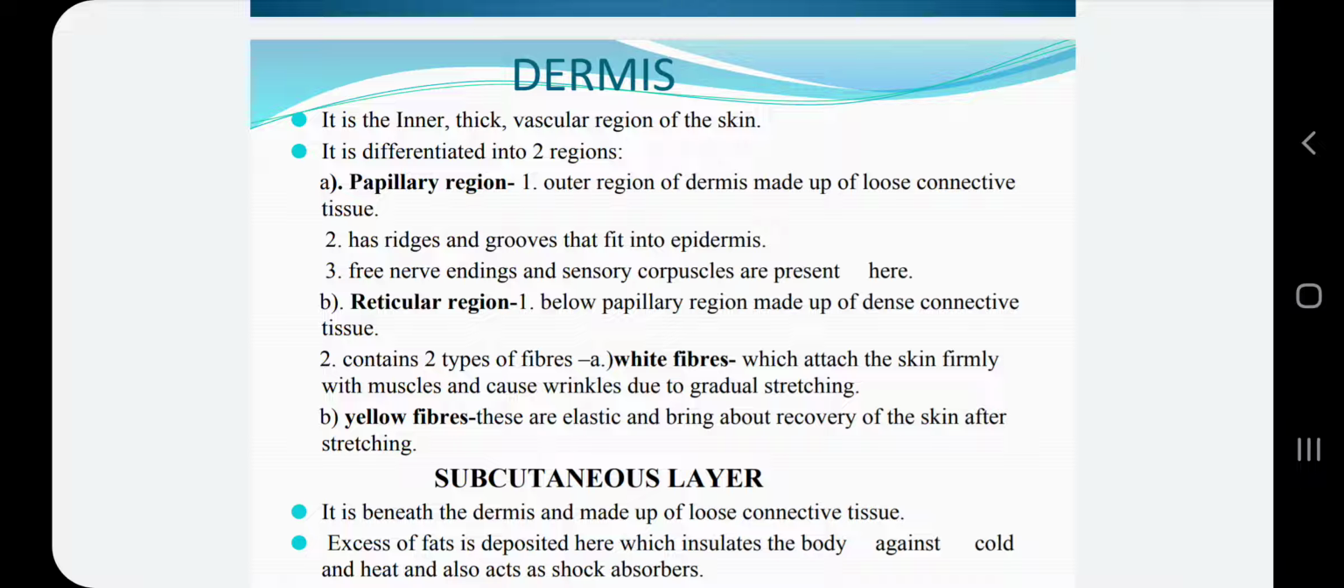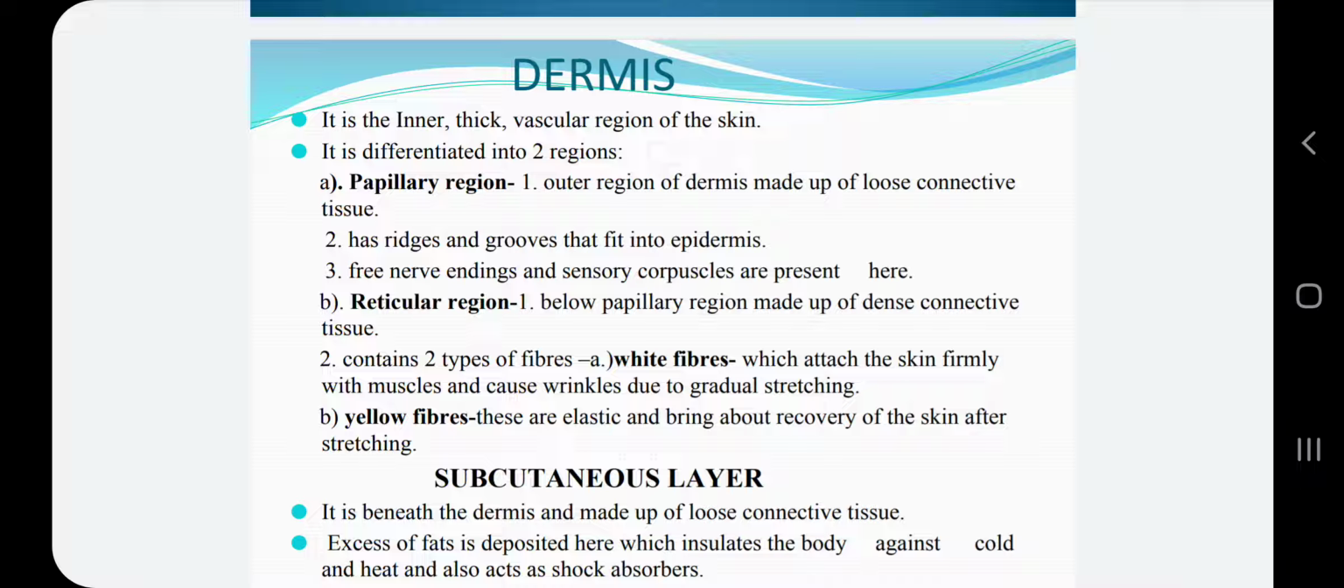Now this dermis is differentiated into two regions, that is the papillary region and the reticular region. The papillary region is the outer region of the dermis, and it has loose connective tissue, and it is produced into ridges and grooves which fit very closely with the lower side of the epidermis. It was also explained in the previous video that the epidermis and dermis are fitted into each other by the system of ridges and grooves.